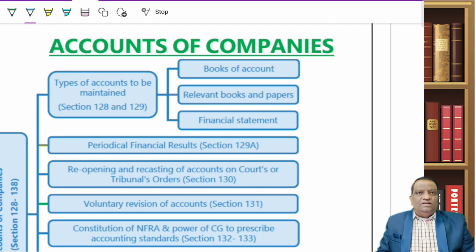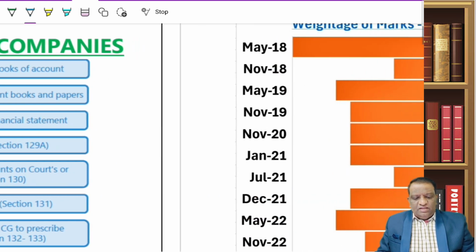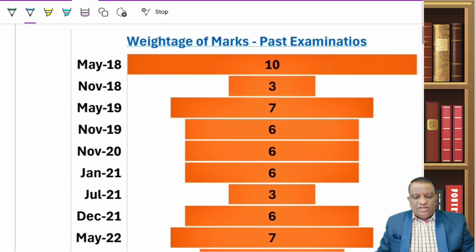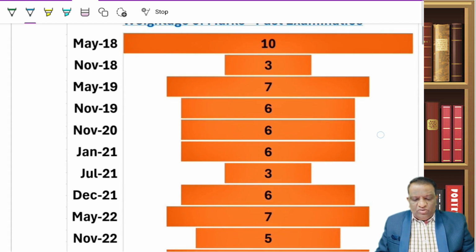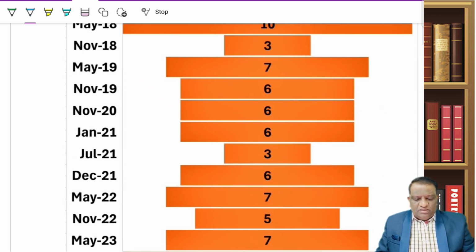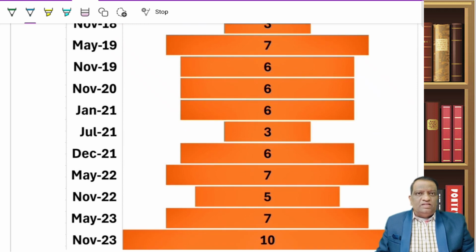Let's come back. In the previous session, we discussed the first few sections of the accounts of companies. Just to refresh, we started by discussing our topic, accounts of companies. In this, we discussed the general weightage of marks based on past examinations. One look at it, and it is very clear that the minimum average marks asked are somewhere around